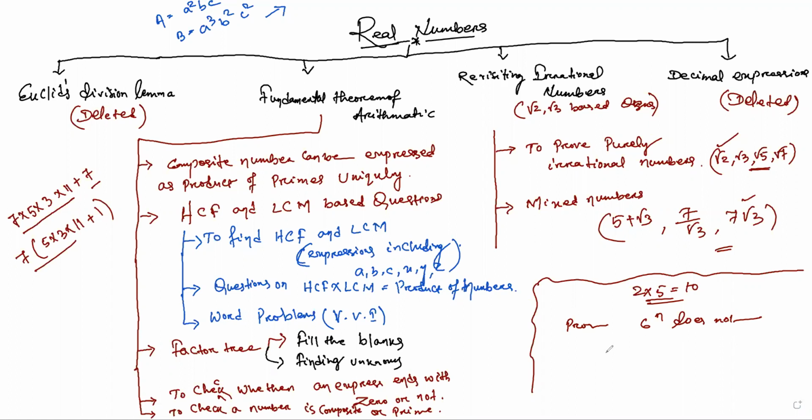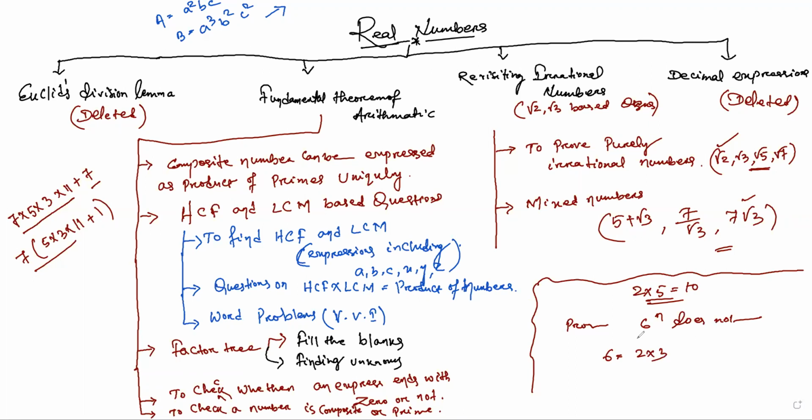So how will we prove this? Now you can say 6 is factorized as 2 into 3. So now there is no 5 available. 2 and 5 are not available together. That's why this 6 to the power n is not going to have any zero at its end.